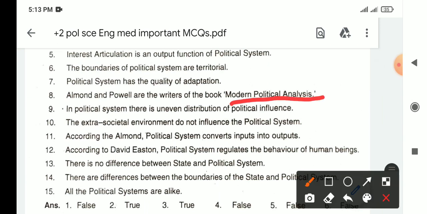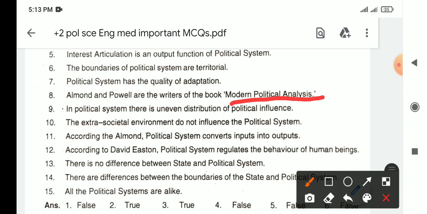In political system, there is uneven distribution of political influence, and it is true. Political influence or political powers are not evenly distributed. So keep in mind, it is true. It is unevenly distributed. The extra societal environment does not influence the political system. That's false. It does influence it.